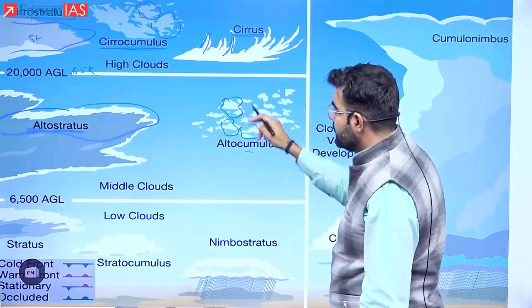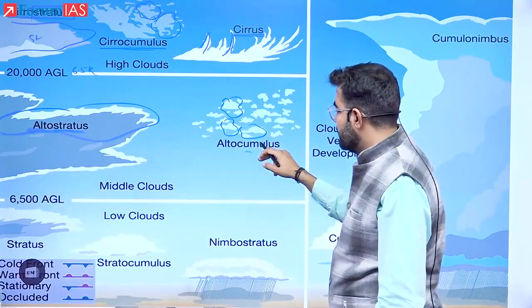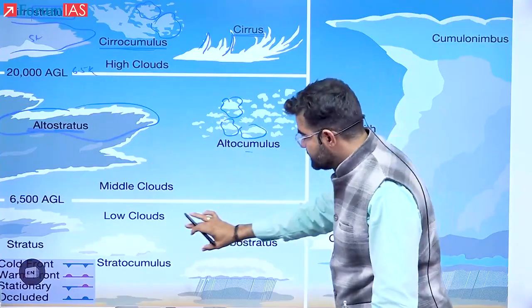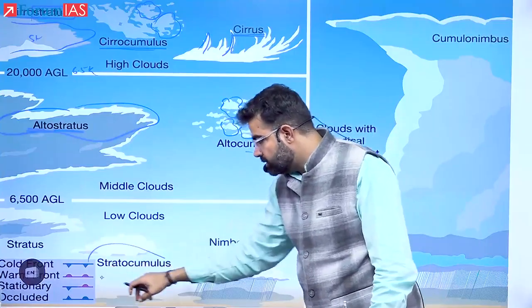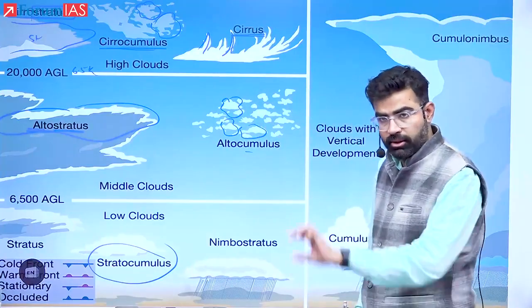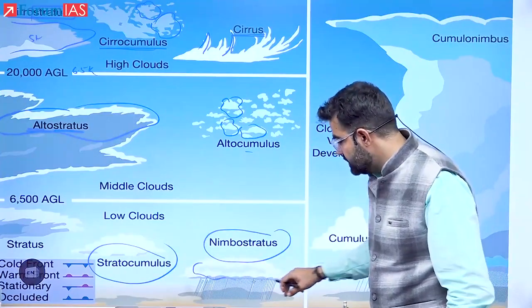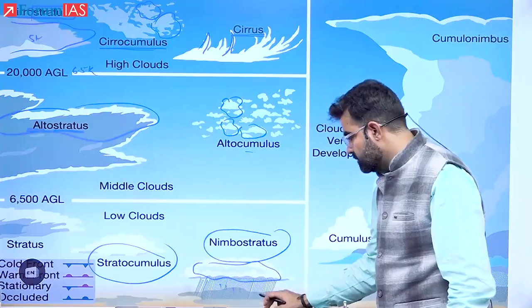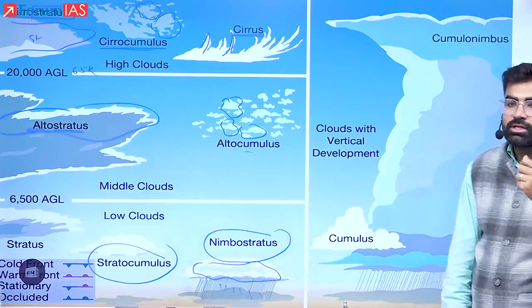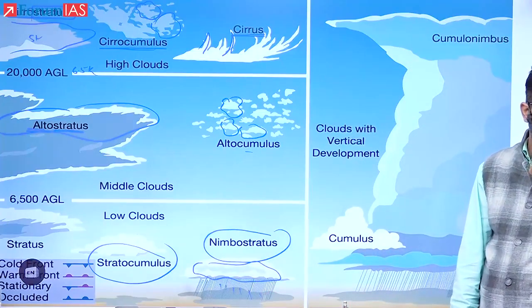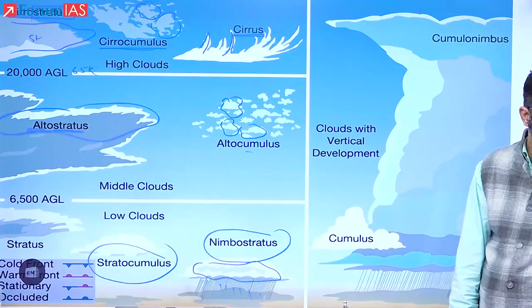Okay. The second type of cloud, see here, altostratus and altocumulus, they are the mid clouds. The same types of clouds can be found in the lower atmosphere, that is stratocumulus because of their shape, and nimbostratus because they are causing rainfall. Can you see? This is the shape and it is causing rainfall. Okay, the clouds are mentioned in your handout. There is nothing much in the clouds, just simply you have to read.